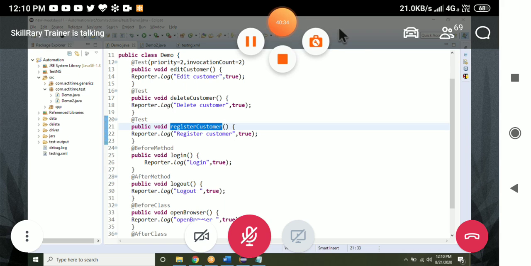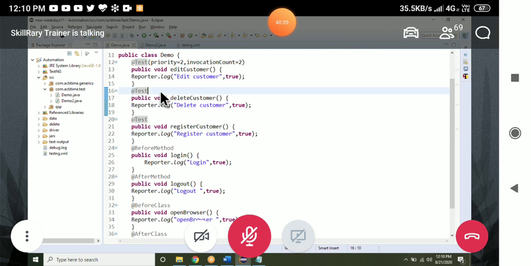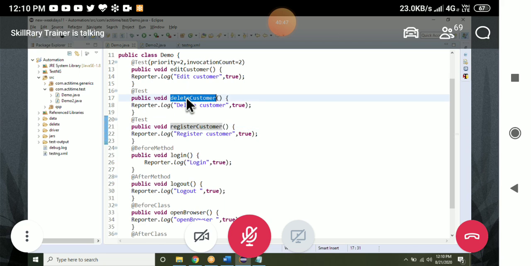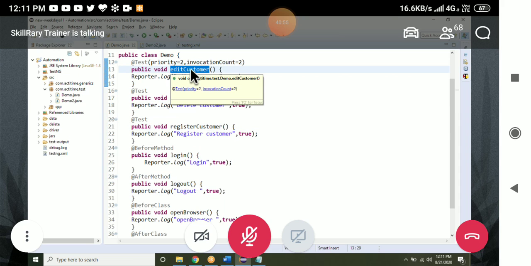Getting clear or not? Don't give priority. You can put priority equals 0. Edit customer is also 0. Registered customer is also 0. Then it will execute D, since D comes in alphabetical order first, then it will execute R. Then it will execute edit customer.